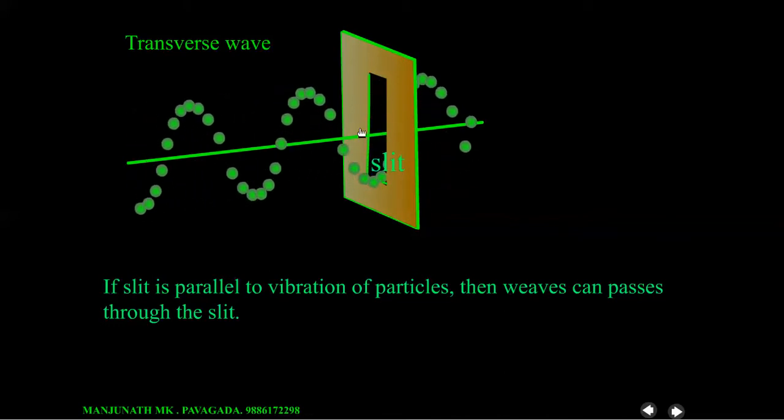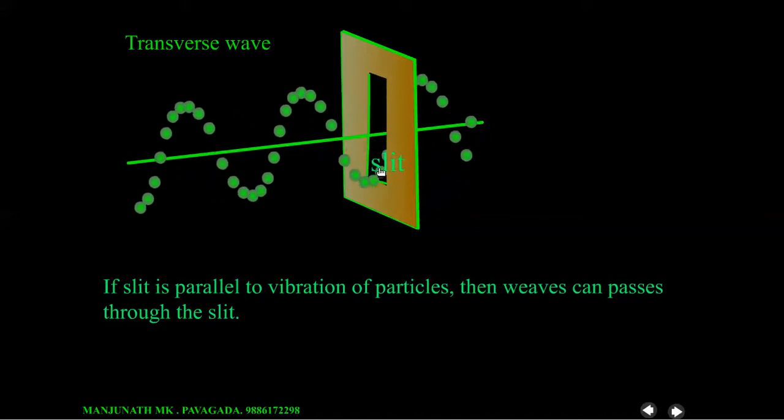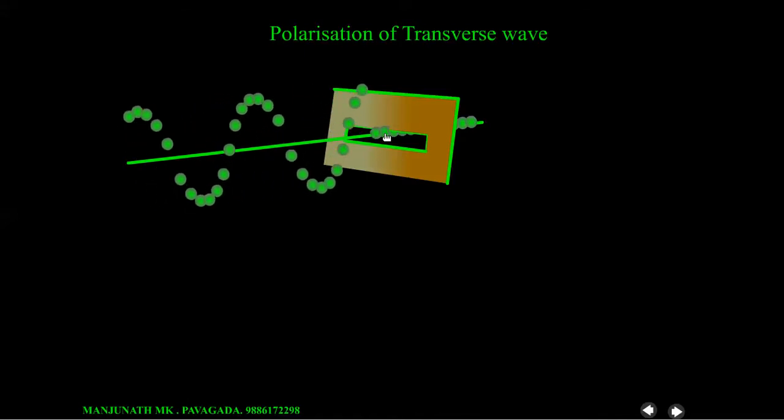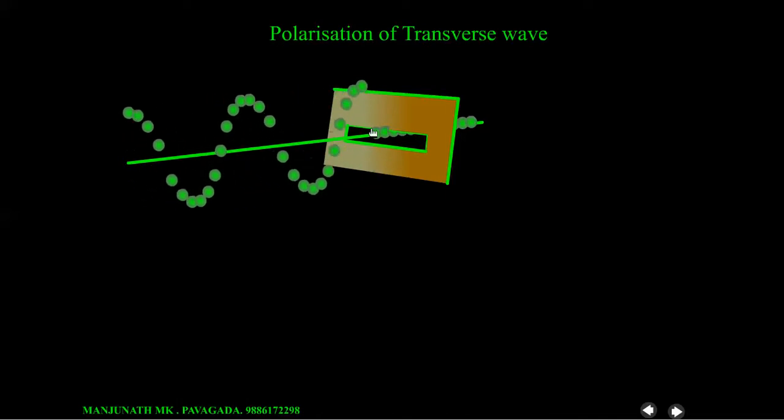Now let us see what happens when this slit is rotated. Look here, the slit is made horizontal. Now let us produce the same transverse waves like this, and these waves propagate up to this point, and here the wave is cut. It cannot pass through this horizontal slit because the direction of this slit is perpendicular to the direction of vibration. So this cutting, this stopping of the wave here is known as polarization.